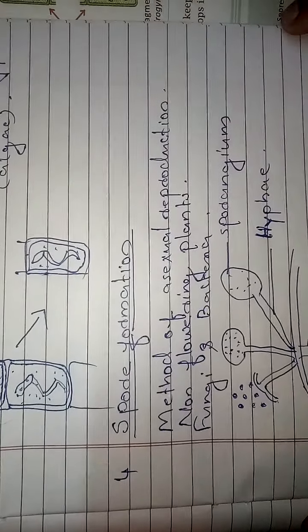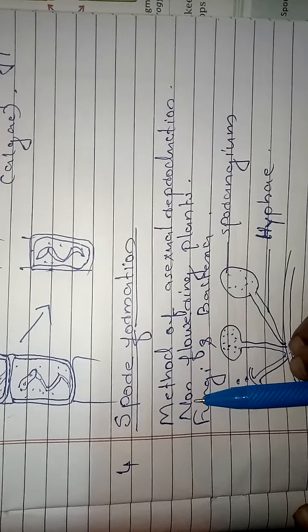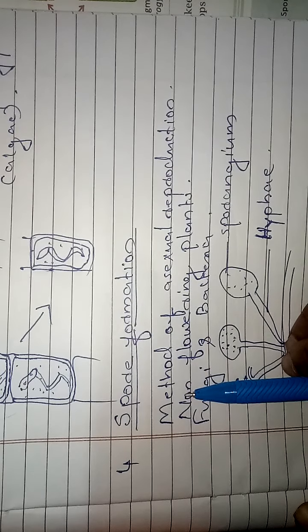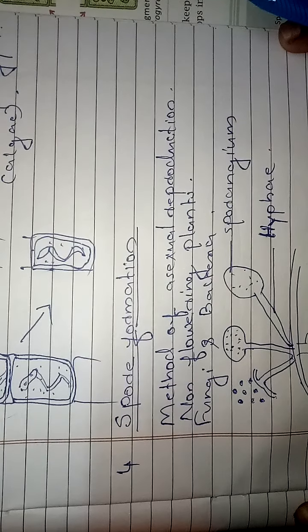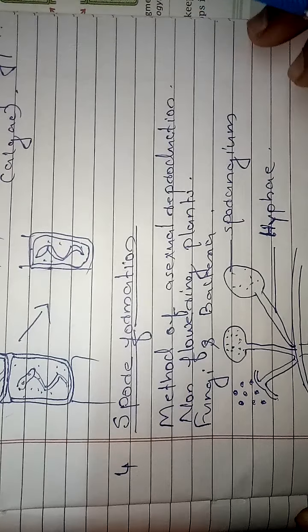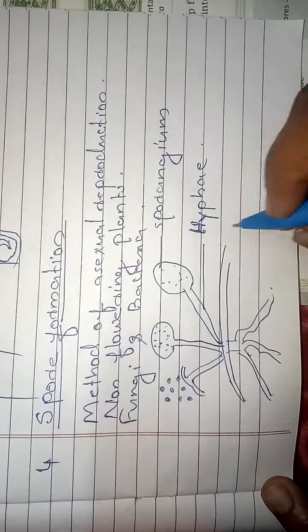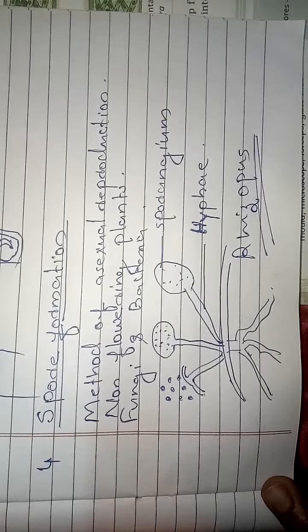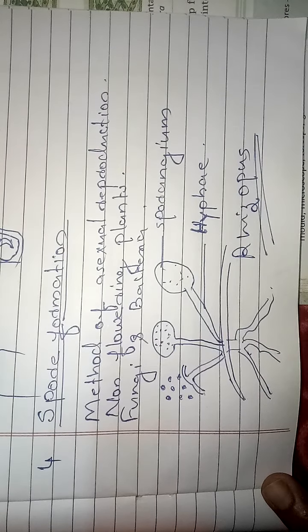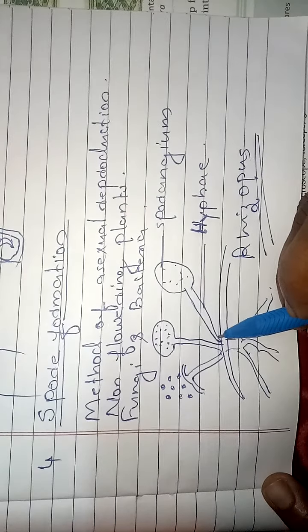And the fourth type is spore formation. Okay, it is known as what? Spore formation. So spore formation we can usually see in fungus, bacteria, and non-flowering plants like ferns. Okay, and what is happening in spore formation? This is Rhizopus actually. This is a picture of Rhizopus. Here you can see that this Rhizopus is forming a special structure, and this filament like structure is known as hyphae.